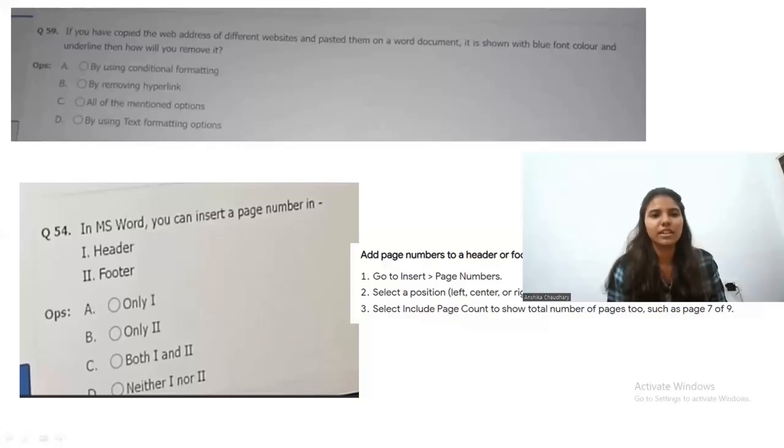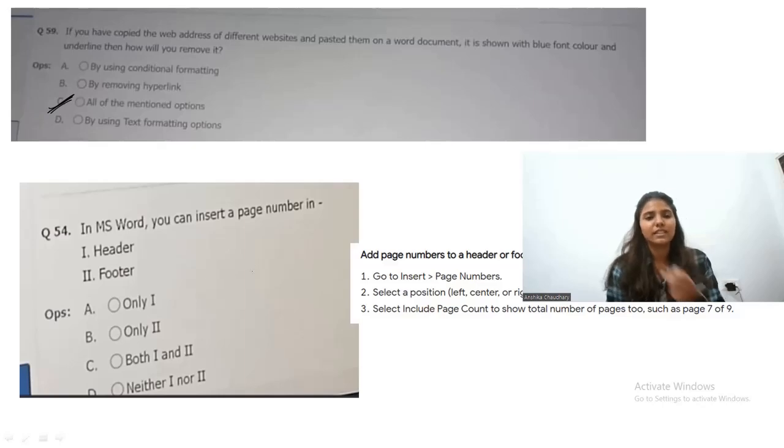The next question is, if you have copied the web address of different websites and pasted them on a Word document, it is shown with blue font color and underline. How will you remove it? So you can remove it by conditional formatting as well as removing hyperlink or by using the text formatting options, all of the above. So all of the above will be the correct answer for this question. Now let's move on to the next question.